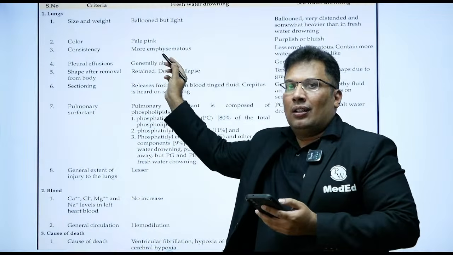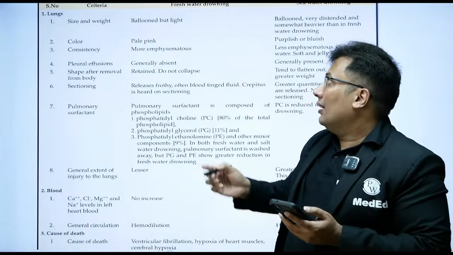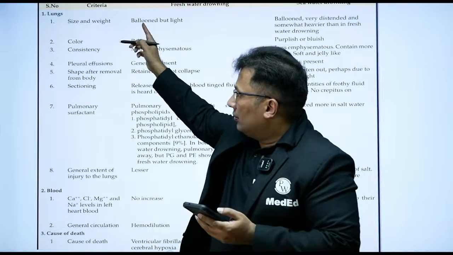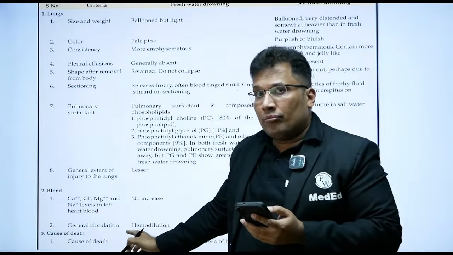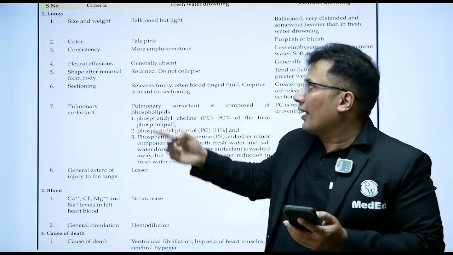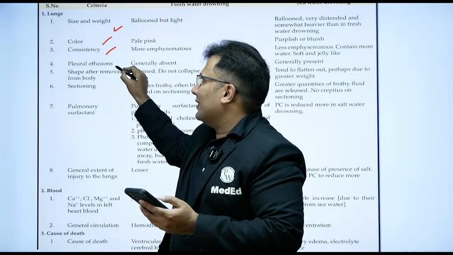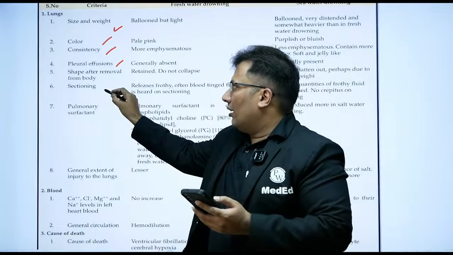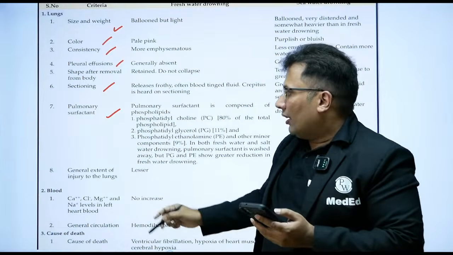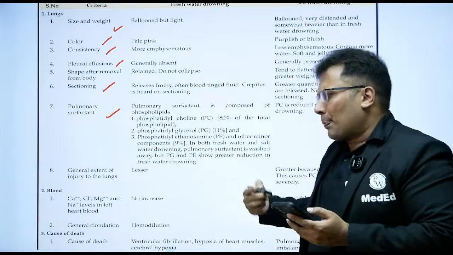Then this is one table. This I will provide you. You can just go through it after the class. Difference between fresh water and sea water. So there are around 10-12 points. So if they ask you the main question, a 5 marks question, you can write this. So basically size, weight, color, consistency, effusion, then what is the finding in cross section, what about the surfactant, and all that is given. You can just go through this after the class. It's more theory, less practical basically.